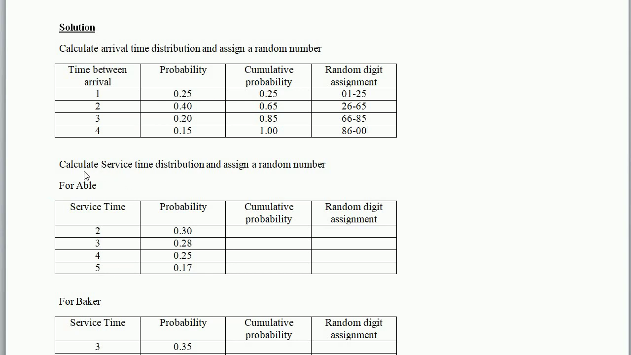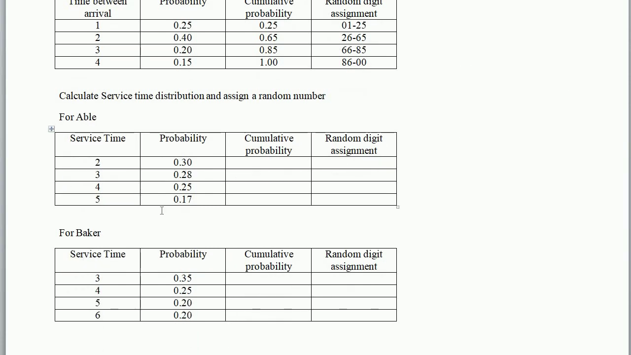Now the next step is to calculate the service time distribution and assign random numbers for both Abel and Baker. In this question the service time and probability distributions are given for Abel and Baker. So we have to calculate the cumulative probability. The first value is 0.30 itself and for the next value we add these two, 0.28 and 0.30, that is 0.58. Next is 0.58 and 0.25, and you get 0.83. The next value is 1.00.